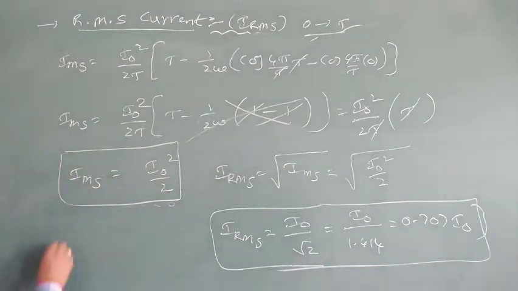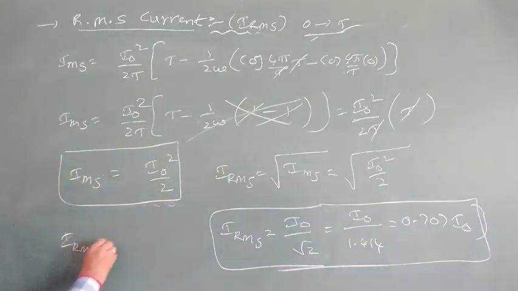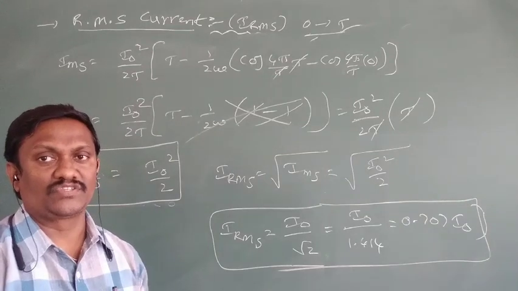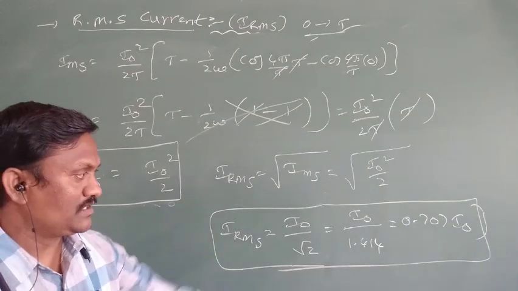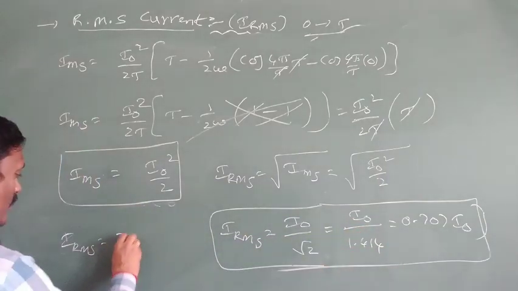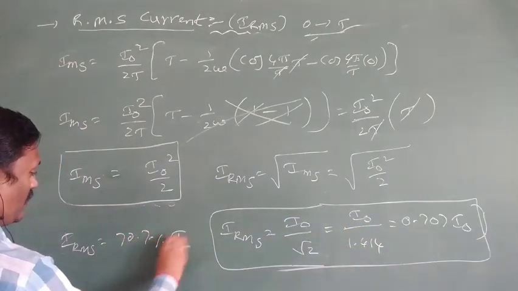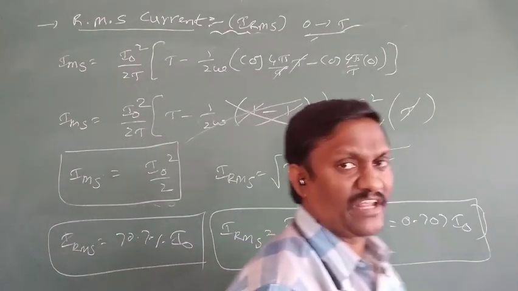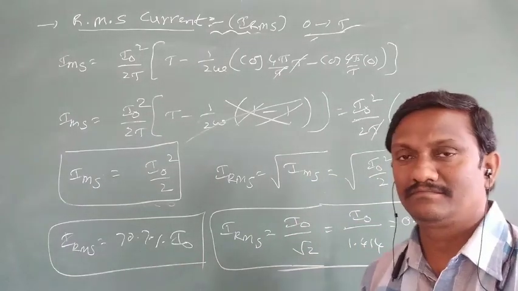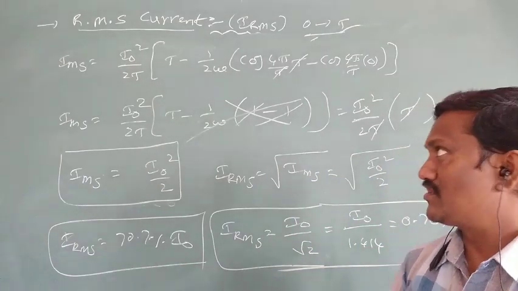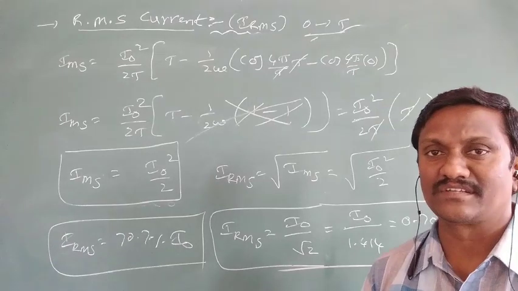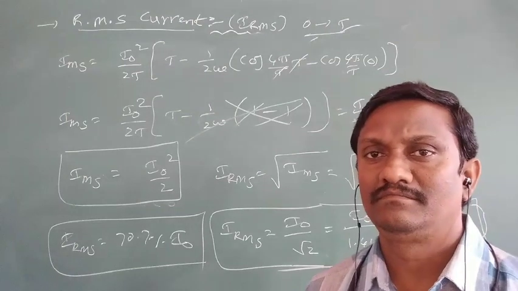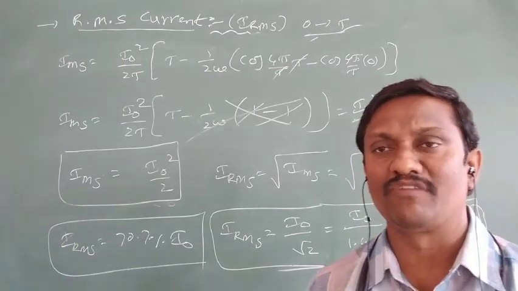So the expression for IRMS is equal to 0.707, which means 70.7% of I naught. So the IRMS value becomes 70.7% of the peak value. That is the expression for RMS current. Generally, mean current is always calculated over a half cycle, but RMS current is always calculated over a full cycle.